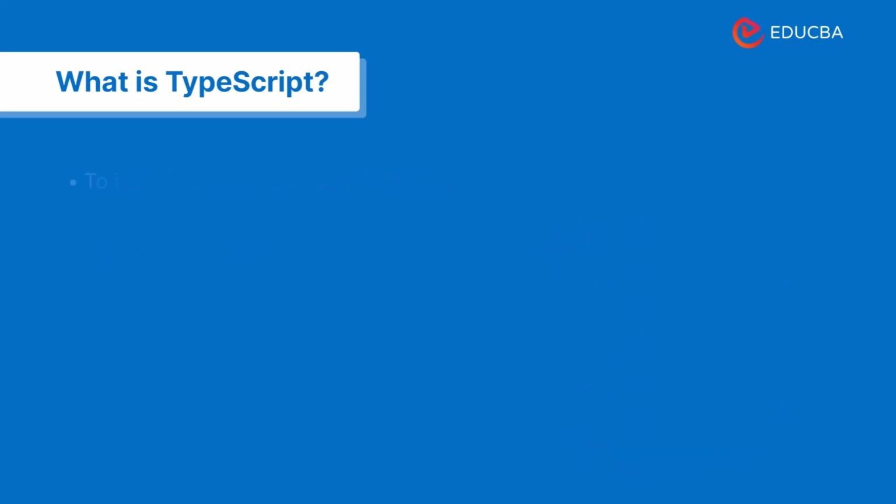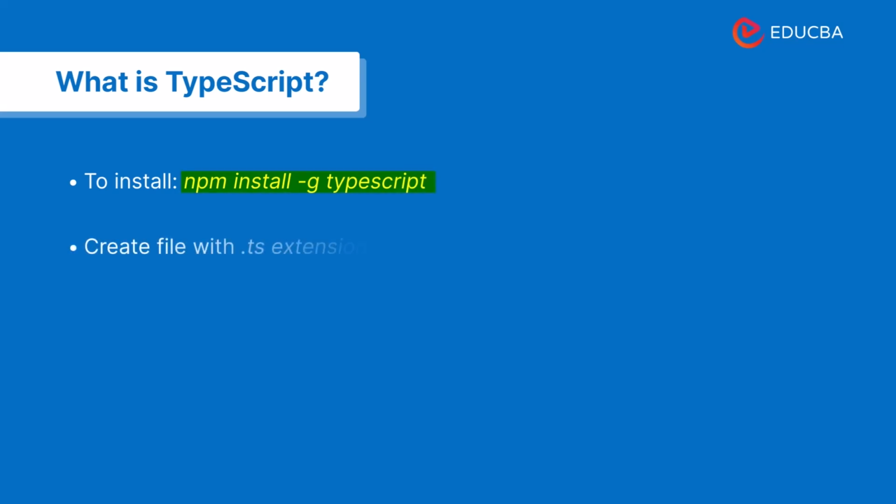To get started, install it using npm install -g typescript. Then create a file with a .ts extension and compile it using tsc followed by your file name. That's it. Setup done. Now let's get into the 5 key concepts.